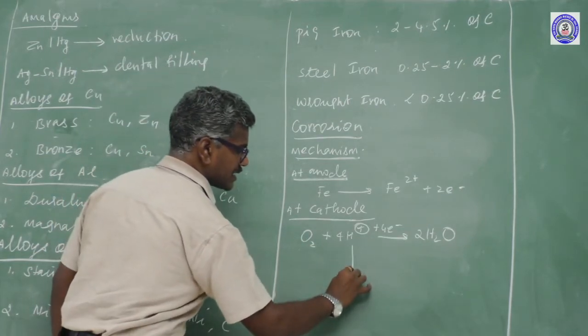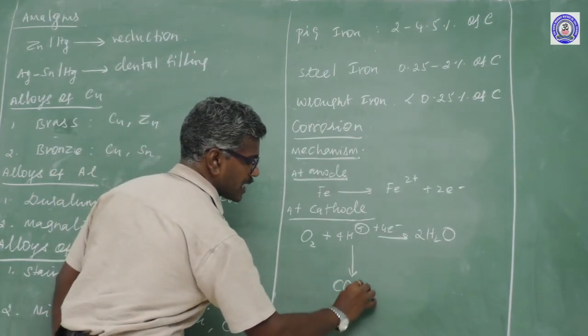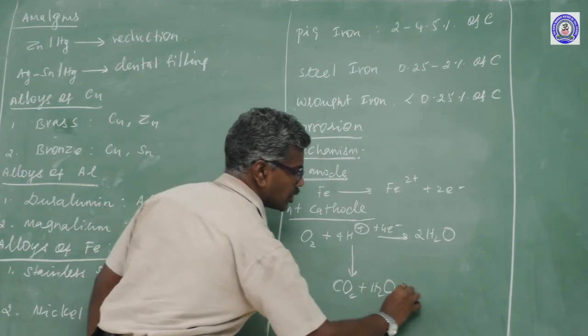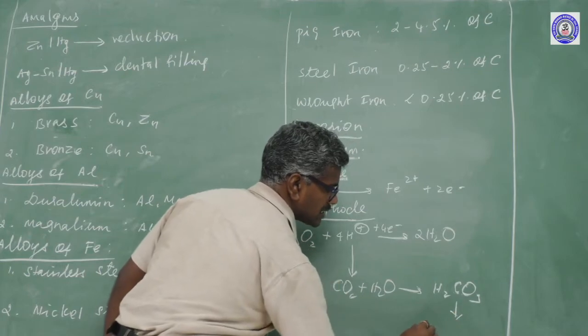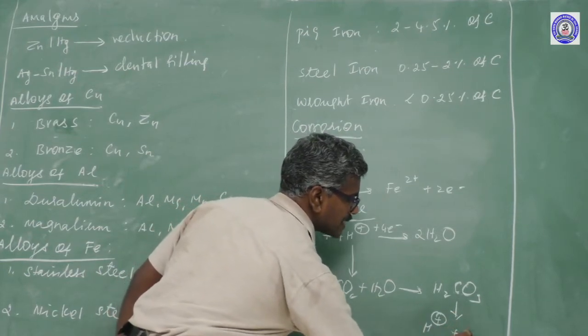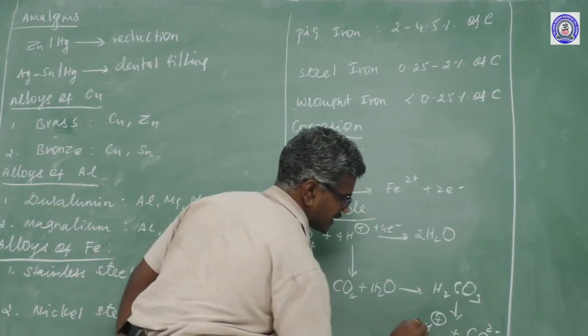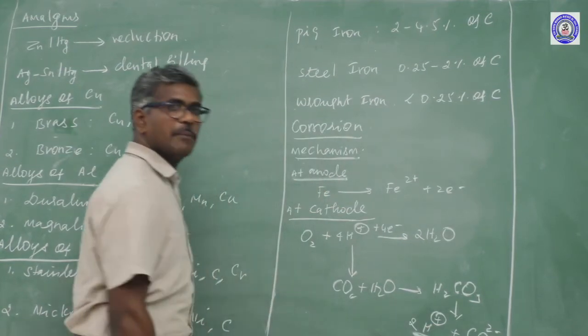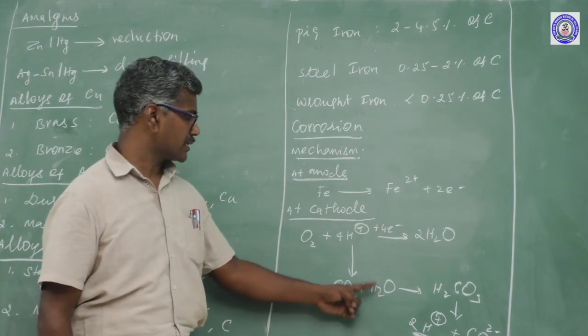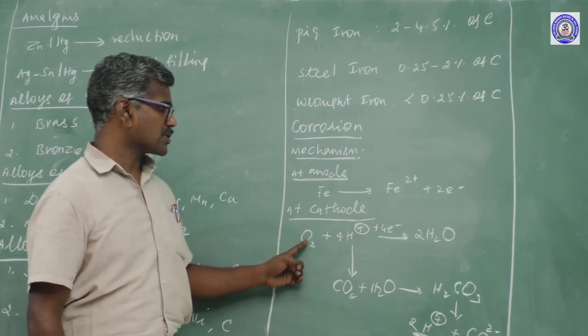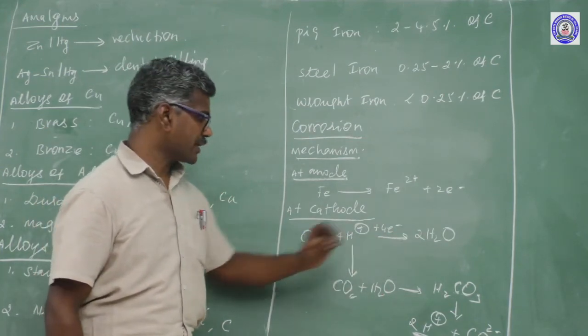This hydrogen comes from carbon dioxide plus water, the moisture, forming H2CO3. This can be split as H+ and CO3 2-. Hydrogen comes from the moisture, carbon dioxide, and water. H+ reacts with oxygen to form water.